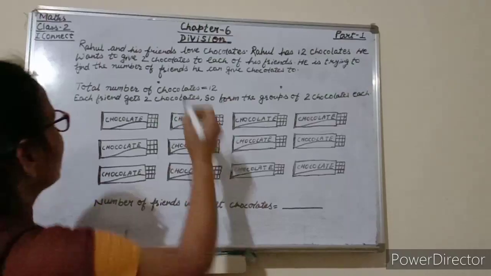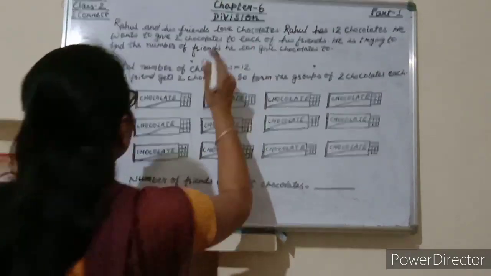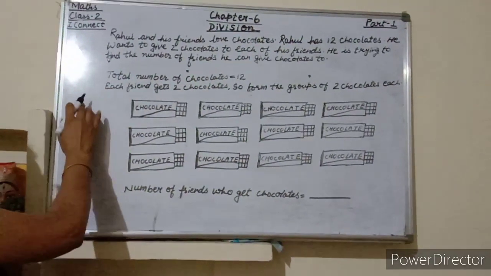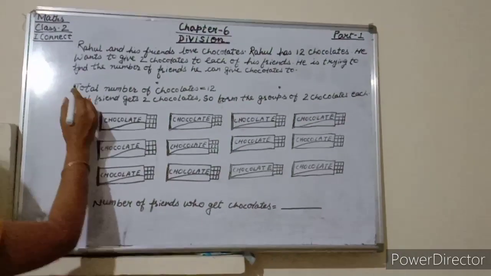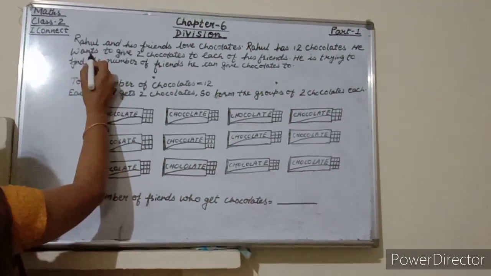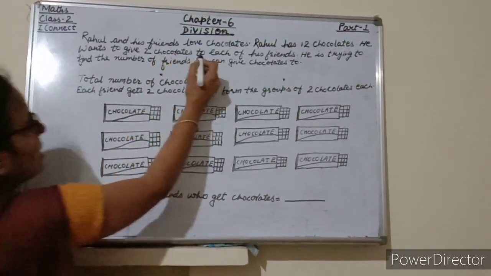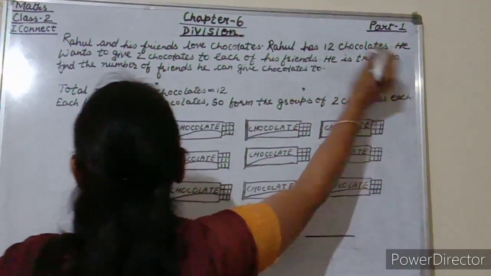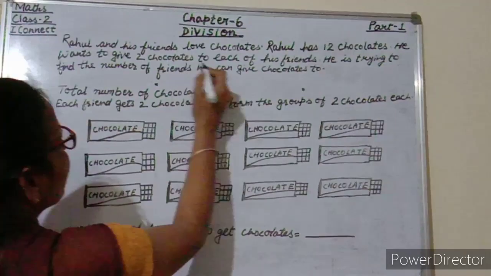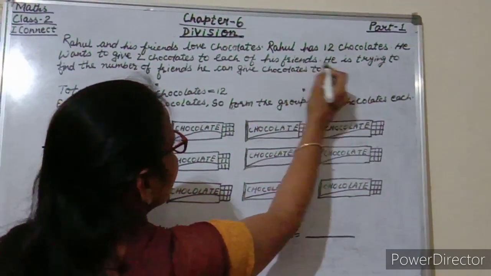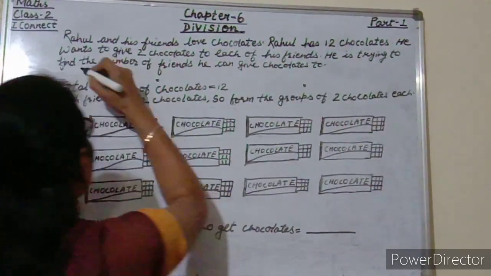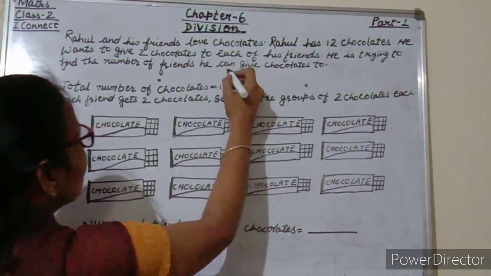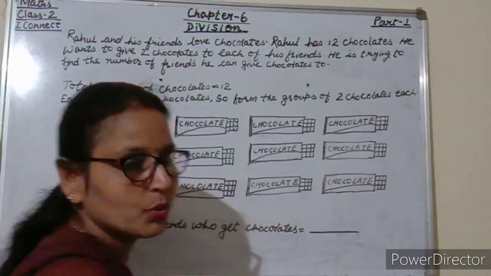Start students, chapter 6, division, and we are starting from the I connect section. So students, here it is written, Rahul and his friends love chocolates. Rahul has 12 chocolates. He wants to give 2 chocolates to each of his friends. He is trying to find the number of friends he can give chocolates to.